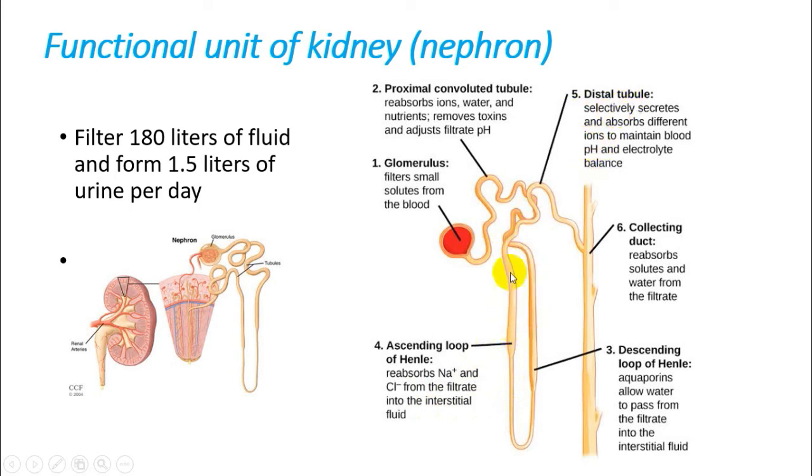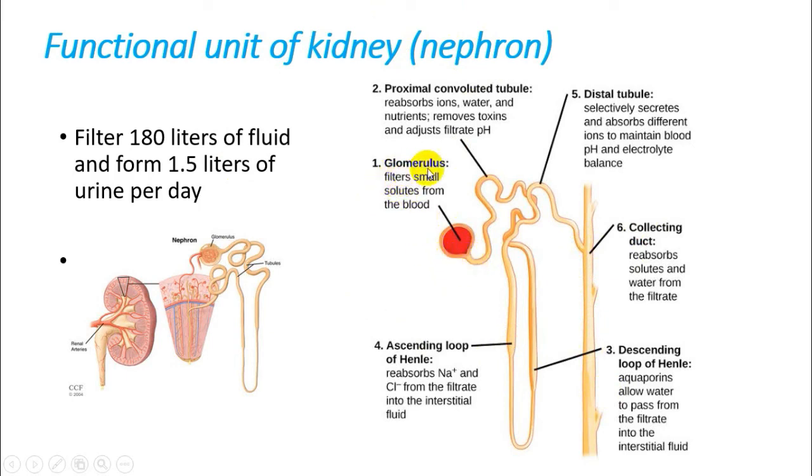As you can see, we can follow the nephron structure. The distal tubules also absorb different ions and other substances. Then they send the waste products to the next part, which is the collecting duct. In the collecting duct, again some water and some solids get reabsorbed, and then the rest is excreted.